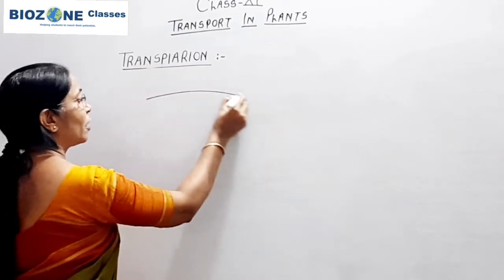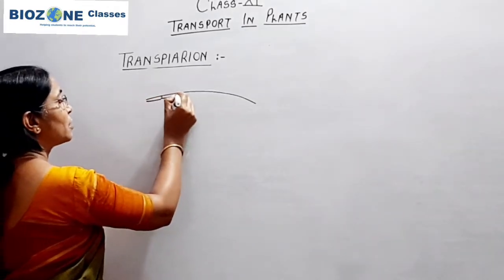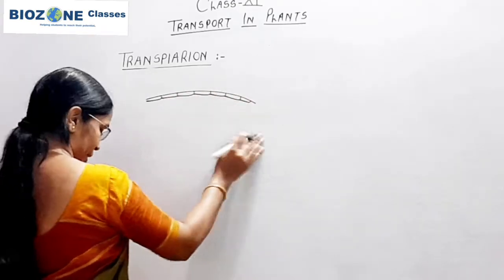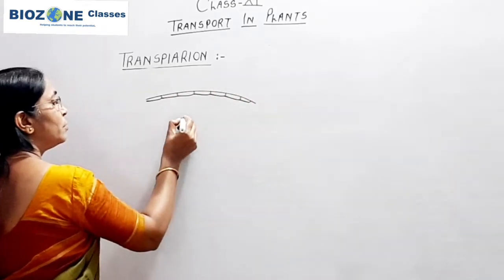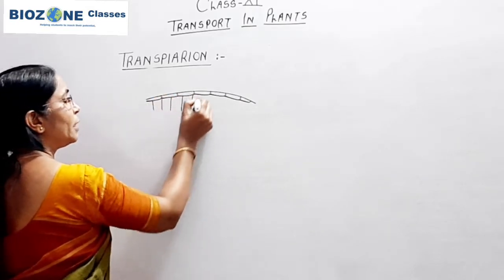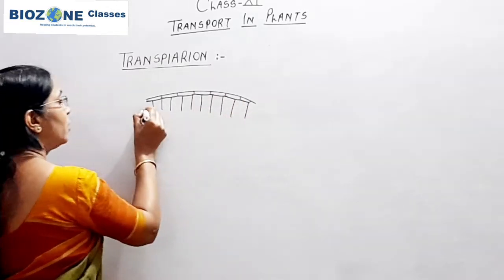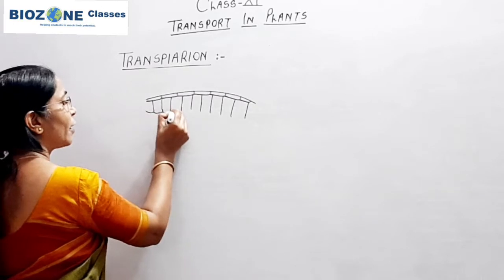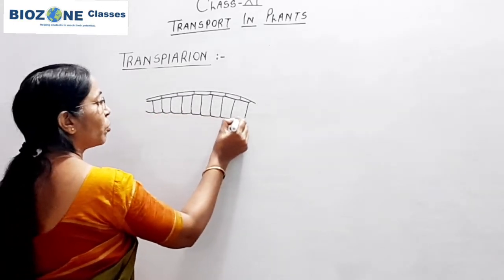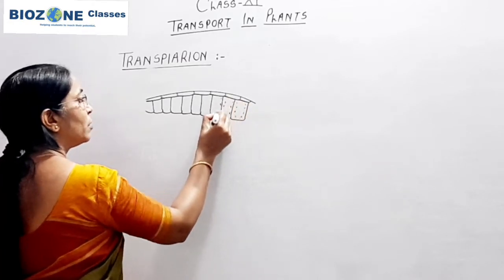Here I draw the simple structure of a dicot leaf. This you remember, upper epidermis, and the upper epidermis is followed by palisade parenchyma. The palisade cells are rectangular in shape and show the linear arrangement of chloroplast. So here we draw this chloroplast.